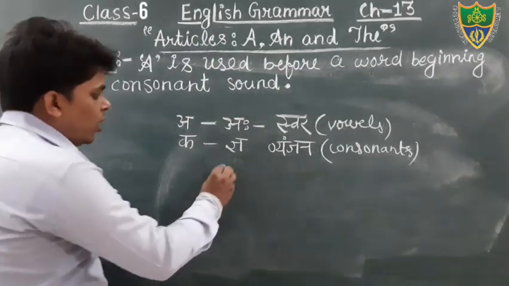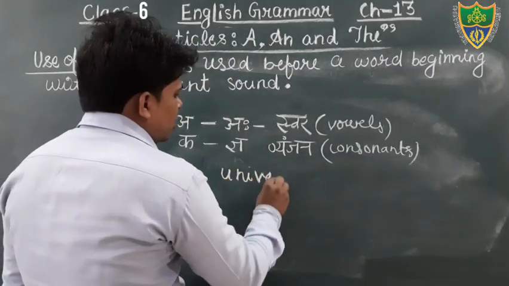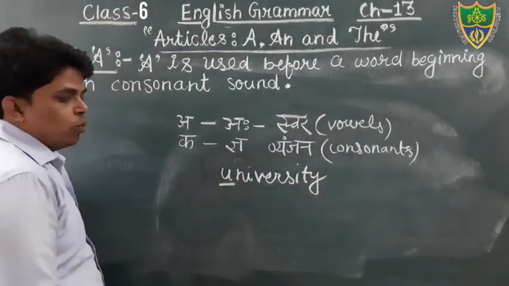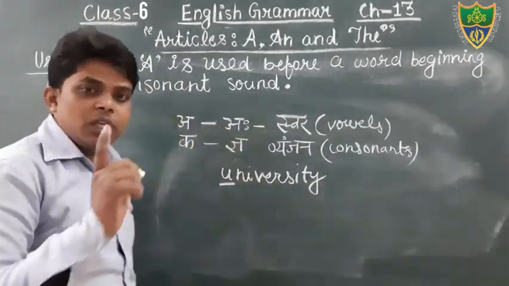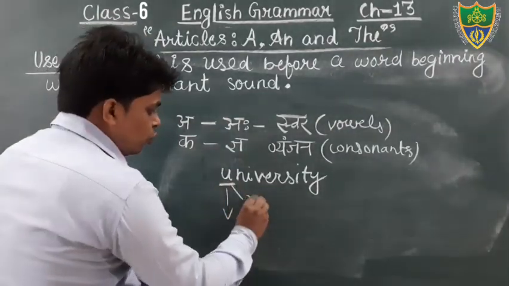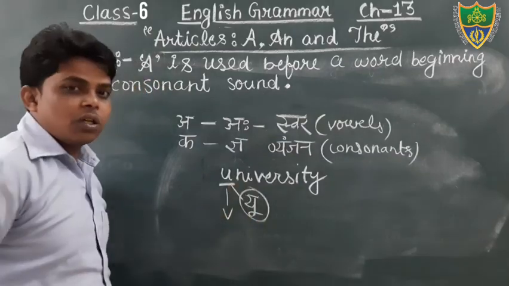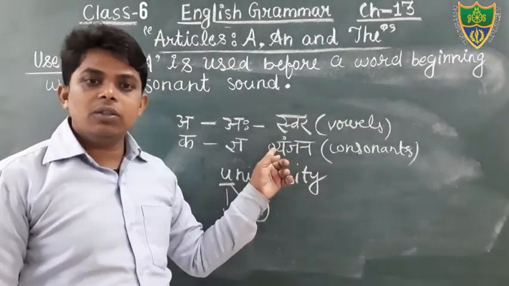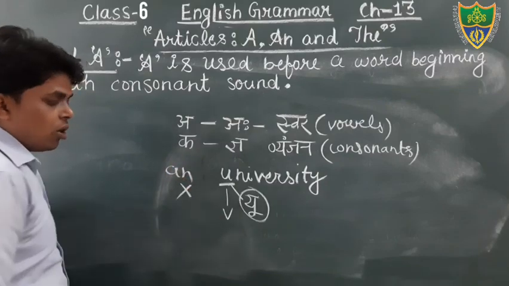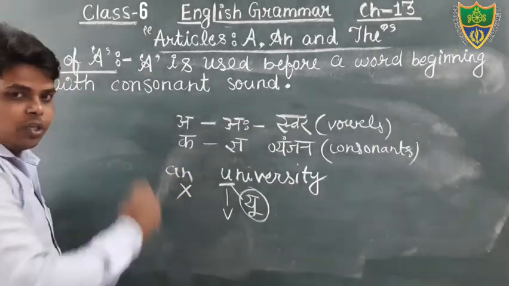Because sometimes, take the word university. Just see, the letter U, according to the English letters, is a vowel. But the sound is yu, which is a consonant according to Hindi. So we will not use an here. The use of an is wrong here.